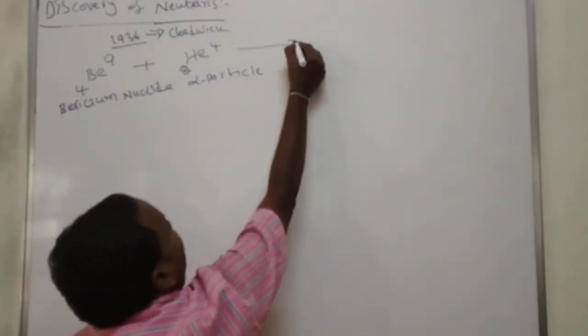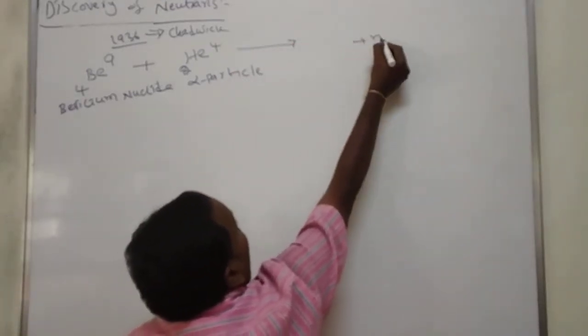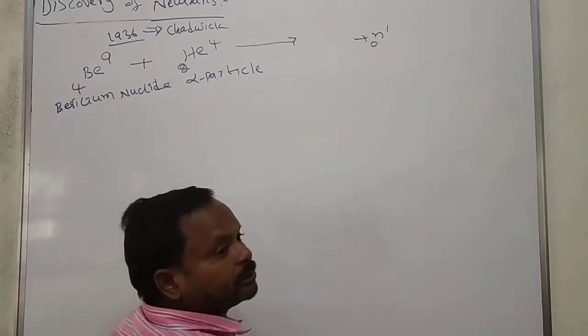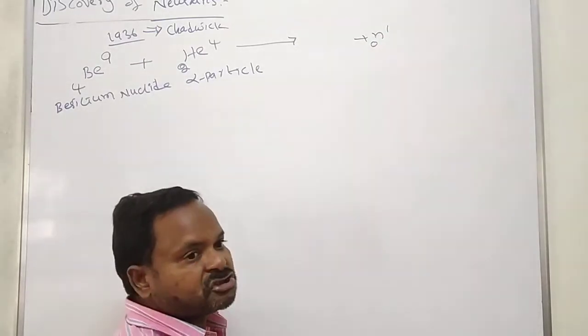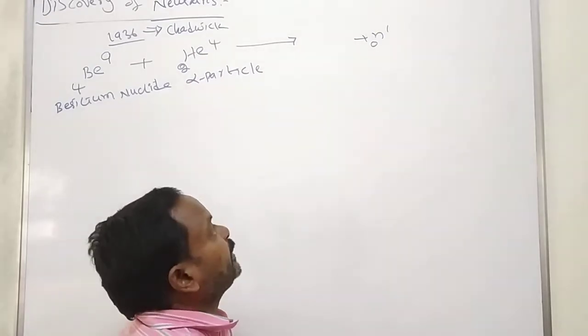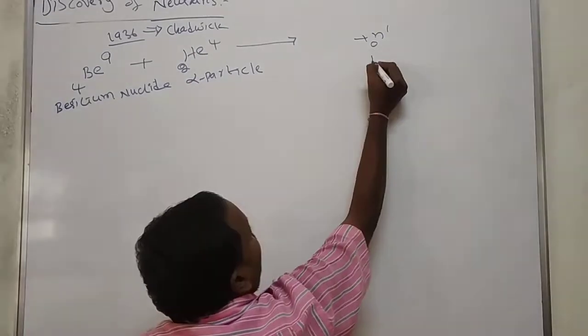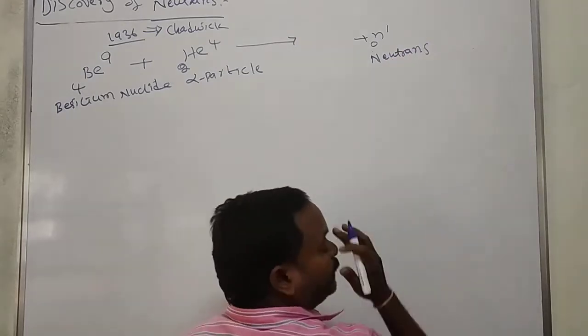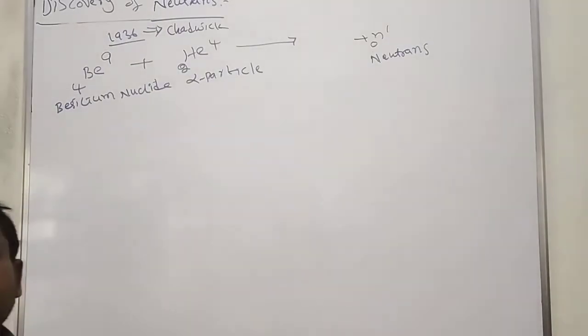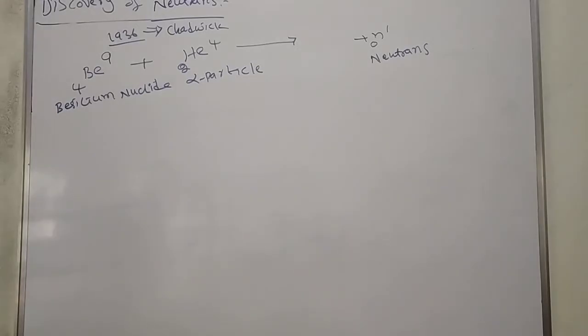By this bombardment, he got chargeless particles but having mass. These chargeless particles are called neutrons.